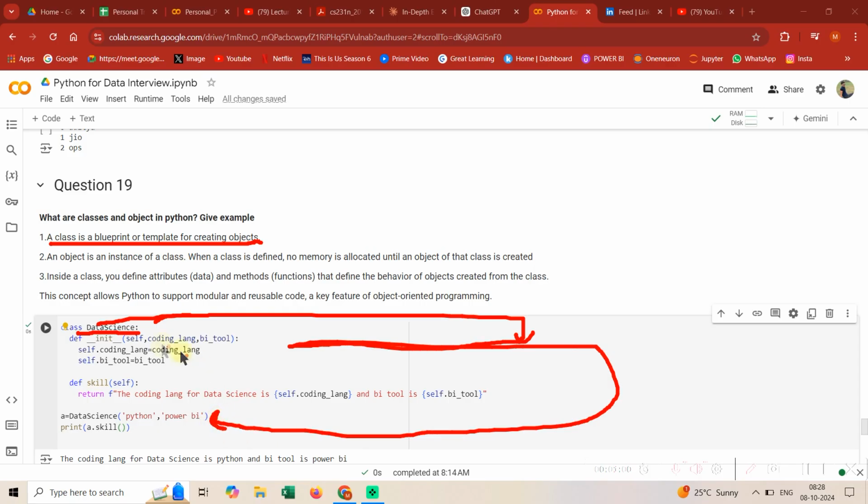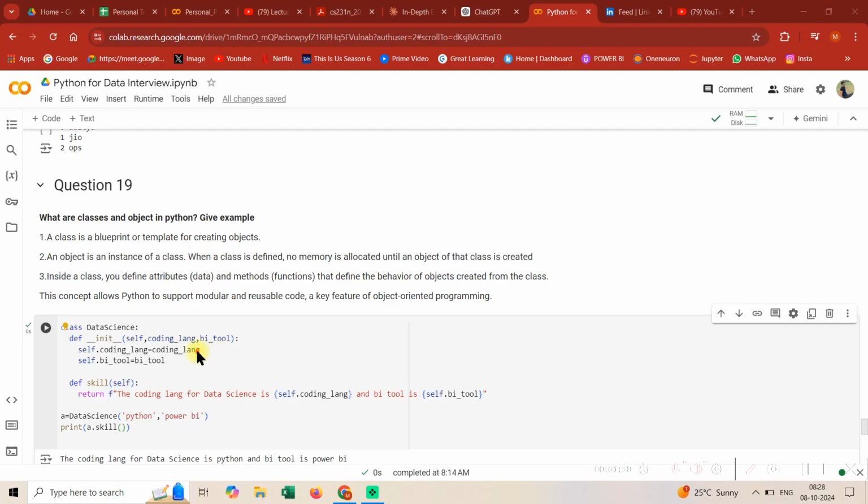Now the first thing is, if it is a blueprint, then what are the attributes that this will have? So in the data science class, I have defined two attributes, that is the coding language and the BI tool. These are its attributes. What are attributes? Attributes are like features. Not exactly features, but somewhat features or input parameters, whatever you want to call them. I think you would understand what an attribute is. So for this class, I have these two attributes.